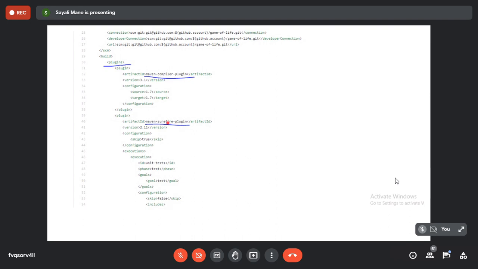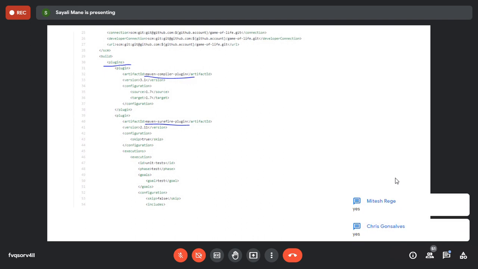All the information related to plugins is there in the XML file. Are you getting that plugin word and all the plugins related to your Game of Life project? Yes or no? Yes, okay.